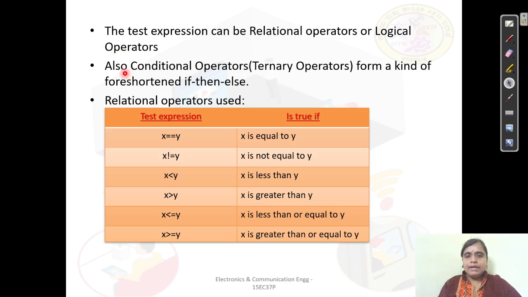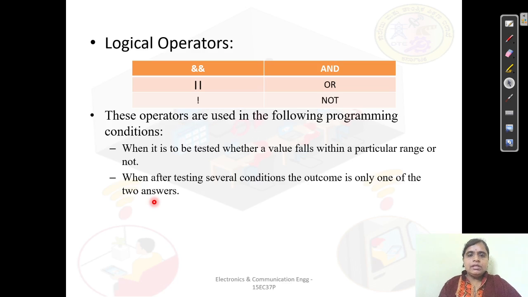I hope you have the idea. So here, these are some of the relational operators which can be used: x is equal to y, x not equal to y, x less than y, x greater than y, x less than or equal to y, x greater than or equal to y. The logical operators which we use are the AND operator, OR operator, and NOT operator.